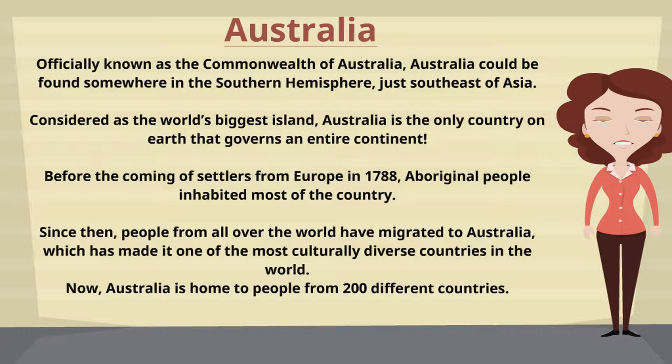Let's move to Australia profile. Officially considered as the world's biggest island, Australia is the only country on Earth that governs an entire continent. Before the coming of settlers from Europe in 1788, Aboriginal people inhabited most of the country. Since then, people from all over the world have migrated to Australia, which has made it one of the most culturally diverse countries in the world. Now, Australia is home to people from 200 different countries.